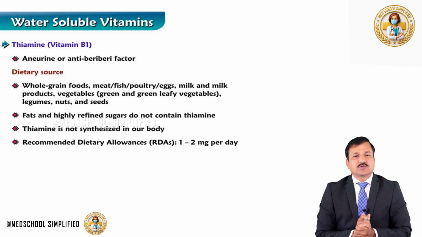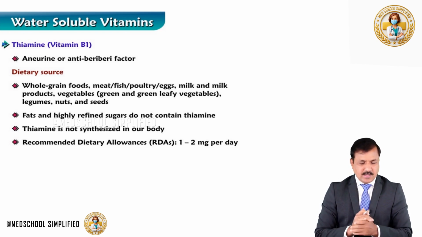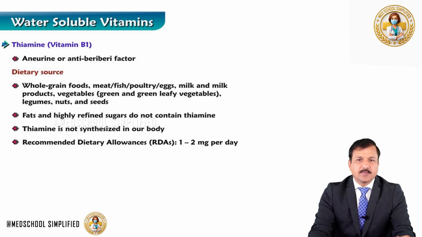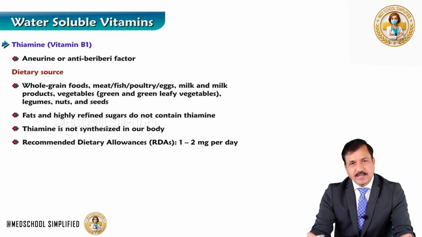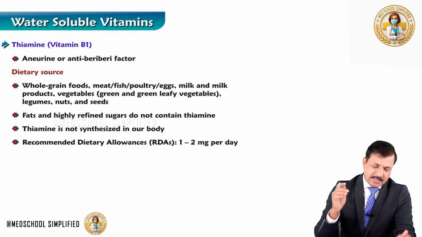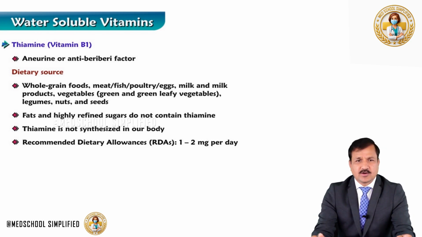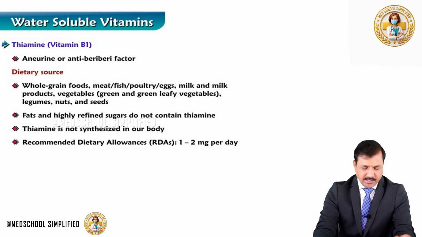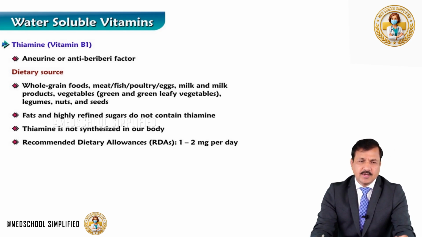Now, what are the dietary sources for thiamine? Whole grain foods, meat, poultry, egg, milk and milk products, green leafy vegetables, nuts and seeds, all these are good sources of thiamine. Fat and highly refined sugars do not contain thiamine, and also thiamine is not synthesized in our body. What is the recommended dietary allowance for thiamine? It is 1 to 2 milligrams per day.